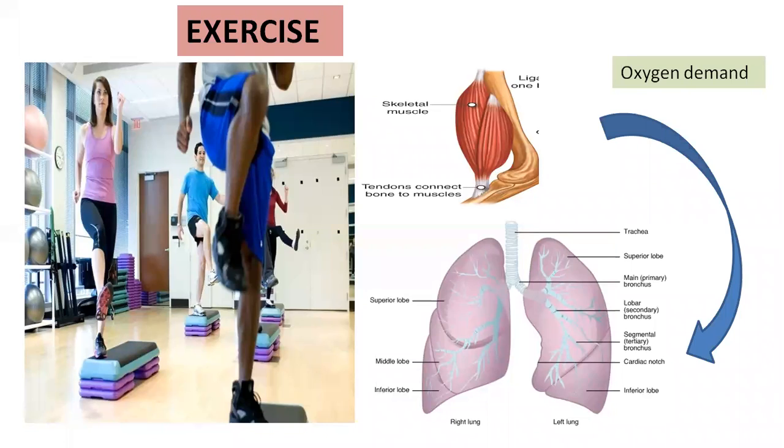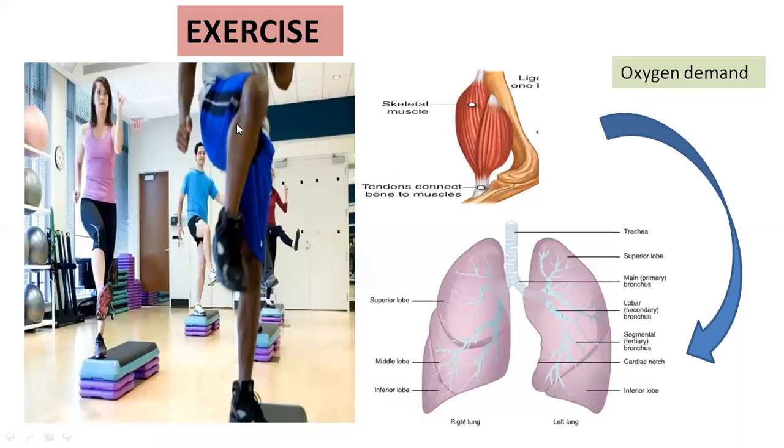When we do physical exercise, the energy demand is increased for maintaining increased muscular activity. When these persons are doing vigorous exercises, the muscles undergo contraction and relaxation. In these two legs, you can clearly observe that here the muscle has undergone contraction and here it is in a relaxed condition. So the increased energy demand increases the demand for oxygen.